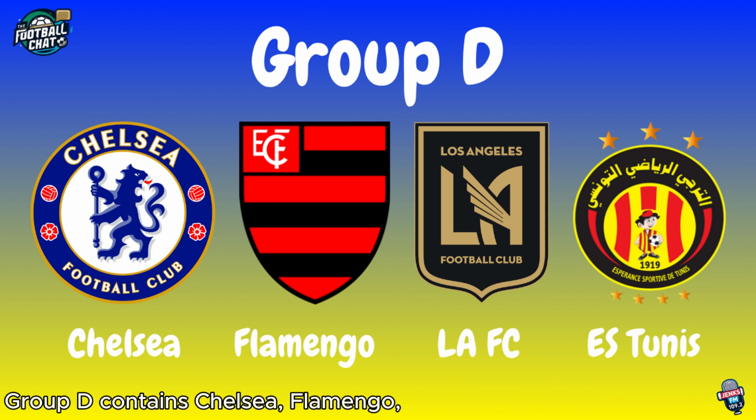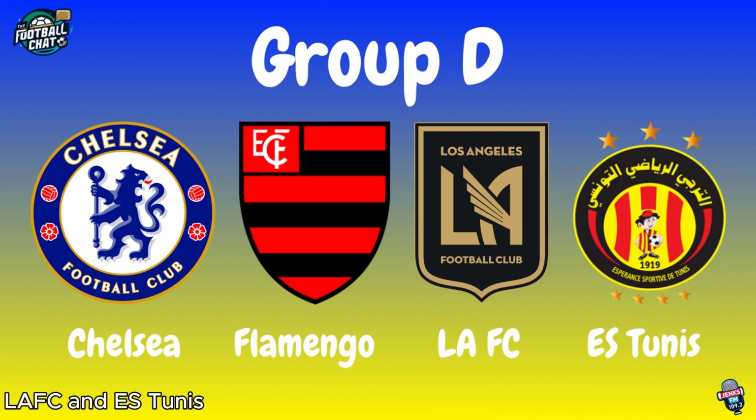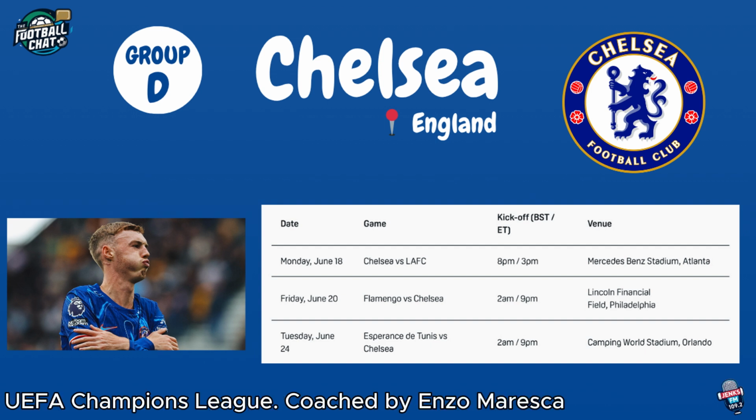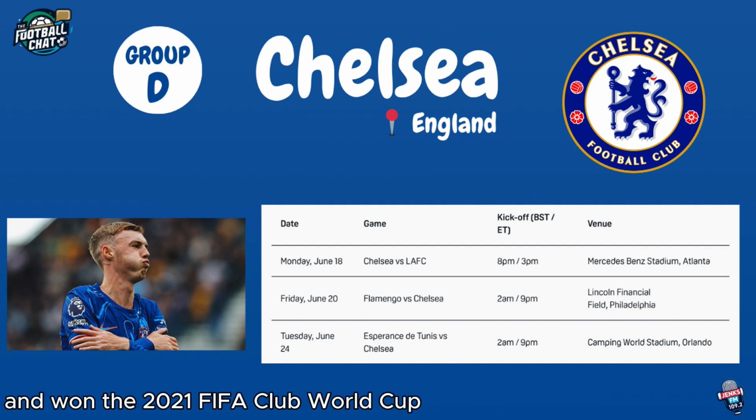Group D contains Chelsea, Flamengo, LAFC and S Tunis. We start off with Chelsea of England, the first team in Group D. They qualified by winning the 2021 UEFA Champions League. They are coached by Enzo Maresca and won the 2021 FIFA Club World Cup.